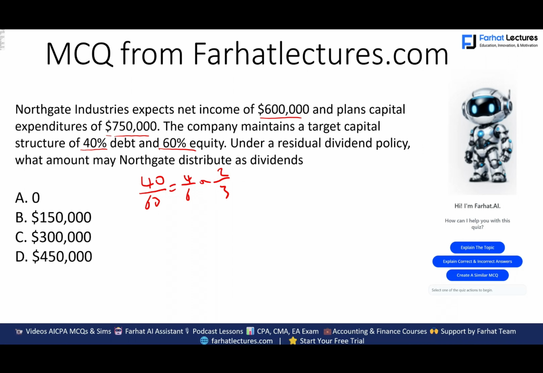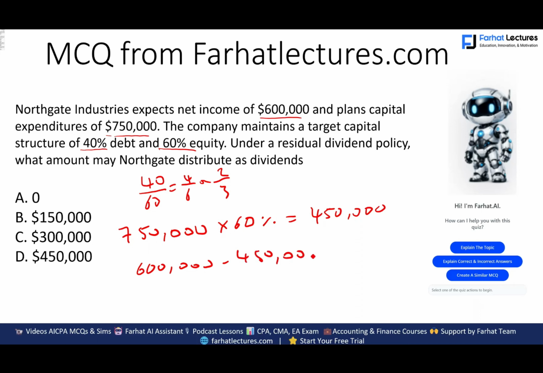Okay, let's plan this. So we need to spend $750,000 on a new capital investment. Well, we need 60% to be financed via equity. What's 60% of 750? 60% of 750 is $450,000. Now, if this is what we need from equity, and we have income of $600,000, we need to keep $450,000. So what's left is $150,000 as dividend. The answer is B. You have to be very careful.